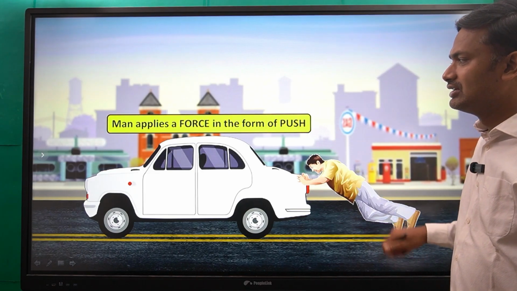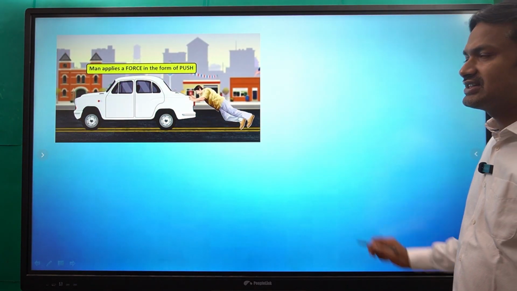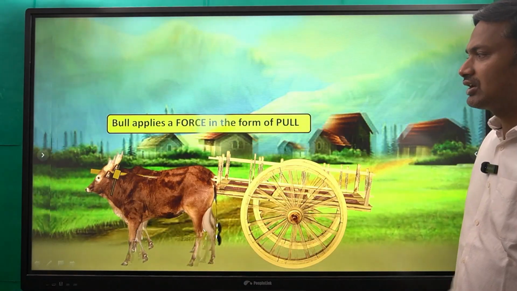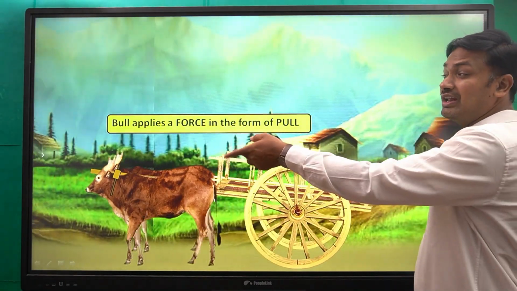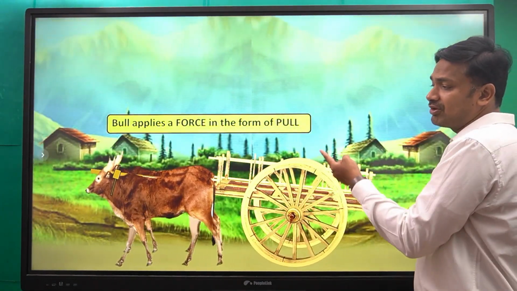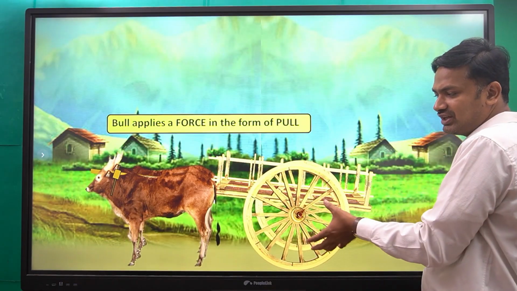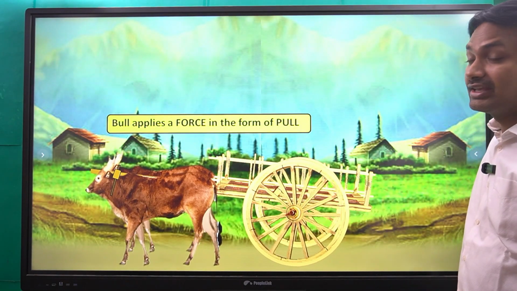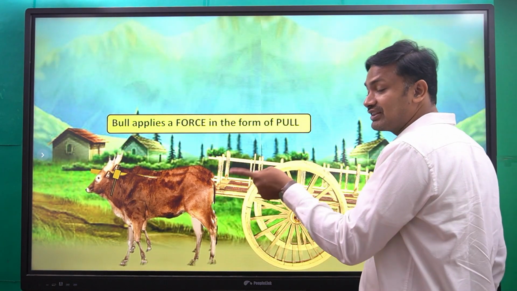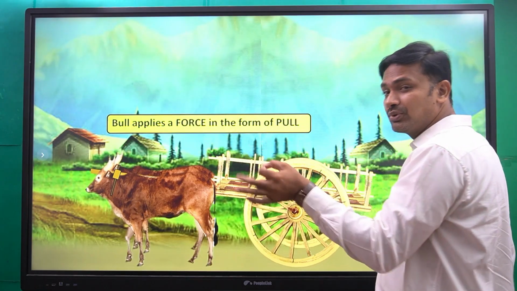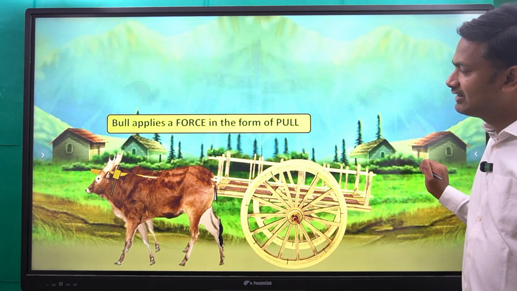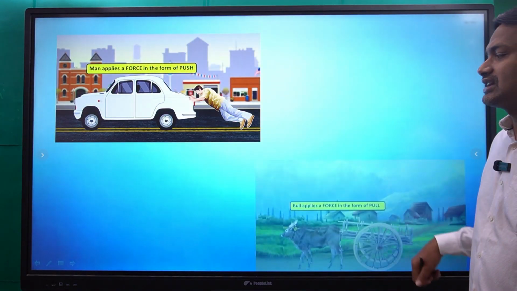Okay, now, first push we saw. Now coming to the pull. A bull applies a force in the form of pull. See, this bull will be pulling this one. The bull is also applying the force in the form of pull. Okay, so we got the second scenario.